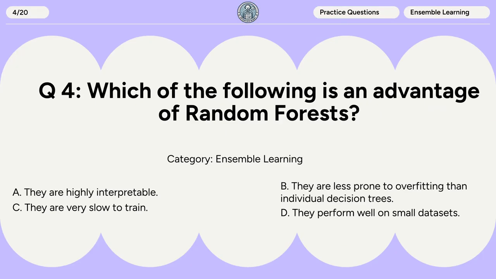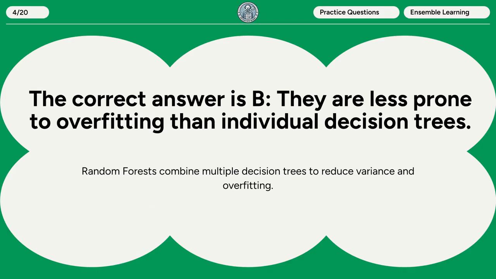Question 4. Which of the following is an advantage of random forests? A. They are highly interpretable. B. They are less prone to overfitting than individual decision trees. C. They are very slow to train. D. They perform well on small datasets. The correct answer is B. They are less prone to overfitting than individual decision trees. Random forests combine multiple decision trees to reduce variance and overfitting.